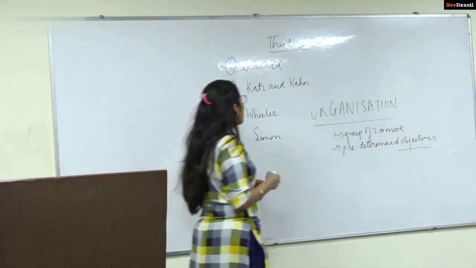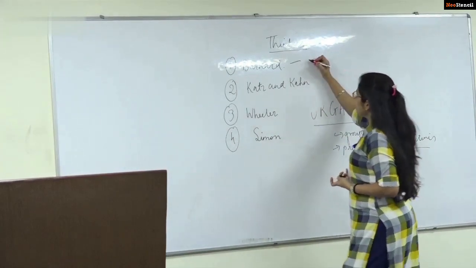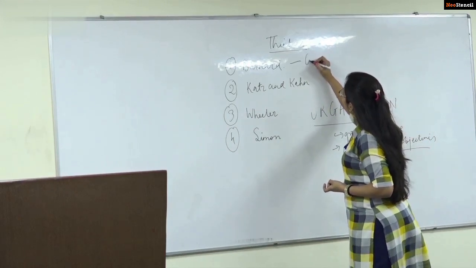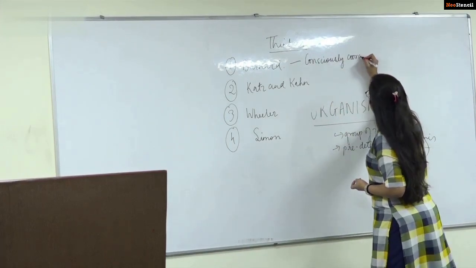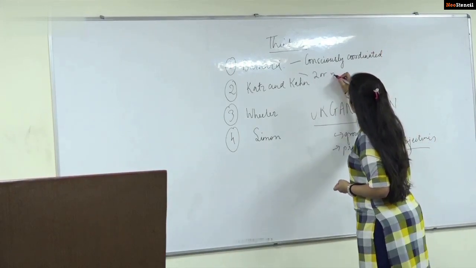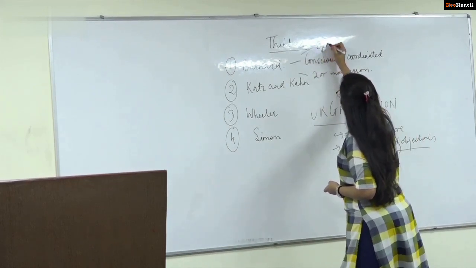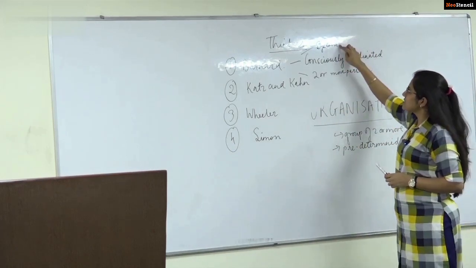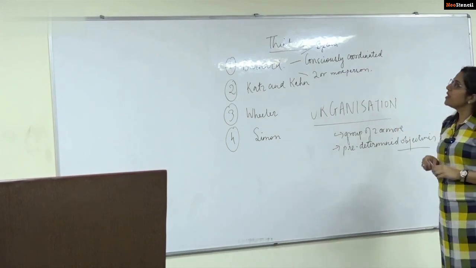Okay. Now what happens is, Bernard has said that organization is a system of consciously coordinated activities of two or more persons. These are the three aspects which Bernard has focused on: that an organization is a system, it is a conscious coordination, and two or more persons are involved. Fine. Let us break down the definition.